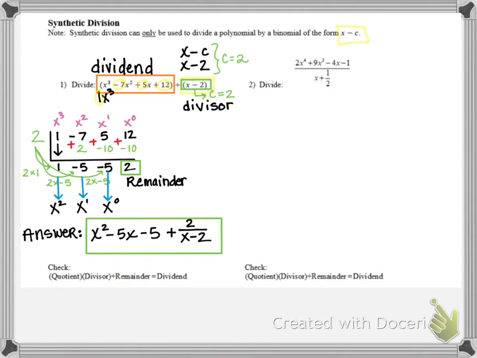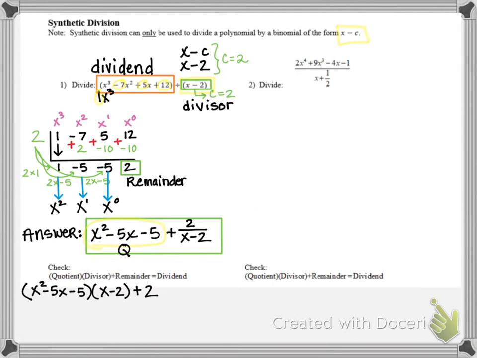Now, we're going to do the check, and hopefully when we check our work, you'll kind of see the connection of why we write our answer that way and how that is the answer. But the trinomial piece, the x squared minus 5x minus 5, that's the quotient. And then the plus 2 over the x minus 2, that numerator 2 is the remainder. So let's look at the process for checking our work. So to check, we take our quotient, which was x squared minus 5x minus 5, and we're going to multiply it by our divisor, which was the binomial x minus 2, and then we're going to add the remainder of 2.